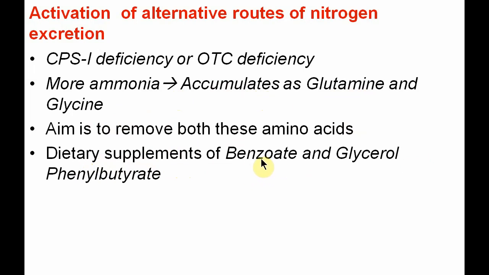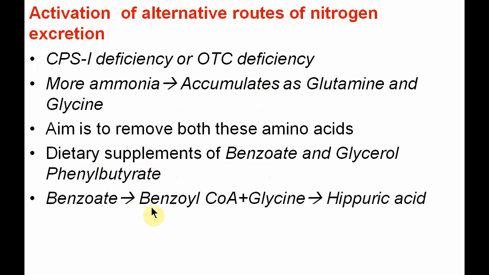So what will benzoate do? Benzoate in our body is converted into the active form benzoyl coenzyme A, which combines with glycine to form hippuric acid, which is further excreted into the urine. How will glycerol phenyl butyrate help here?